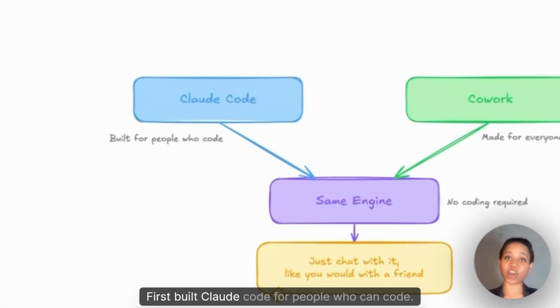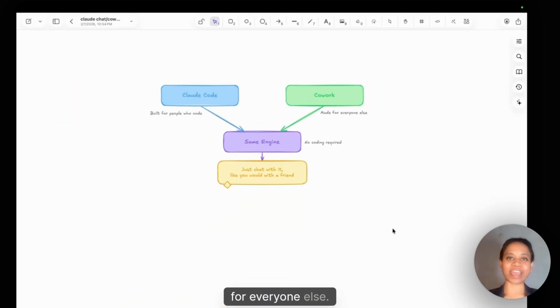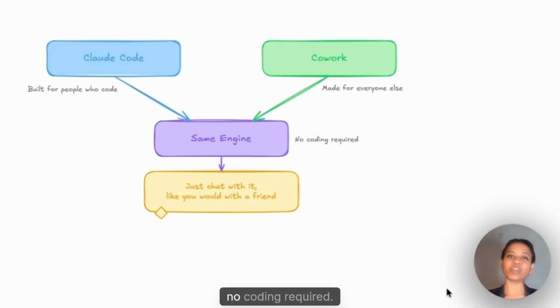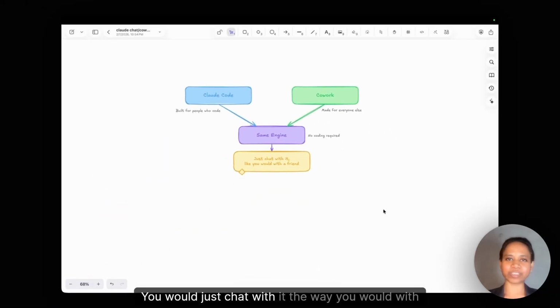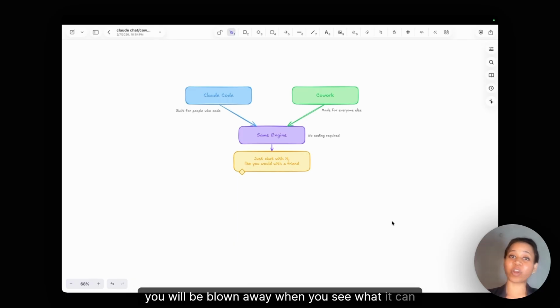Anthropic first built Claude Code for people who can code. Then they built Cowork for everyone else. Same brain, no coding required. You would just chat with it the way you would with your friend. And trust me, you'll be blown away when you see what it can do.